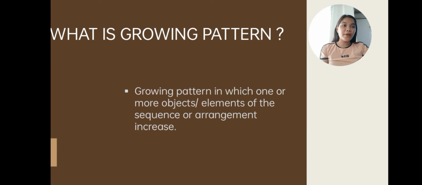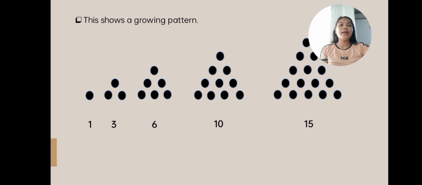Good morning. As what Faina said earlier, pattern describes repeating images or objects. Now, let's proceed. What is growing pattern? Growing pattern is one in which one or more objects or elements of the sequence or arrangement increases. If the number or object increases, then it is a growing pattern. This shows a growing pattern. One dot, it becomes 3 dots, then 6, then 10, and then 15. So the number increases, then it is a growing pattern.